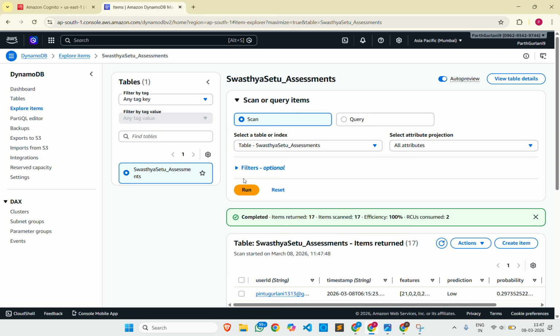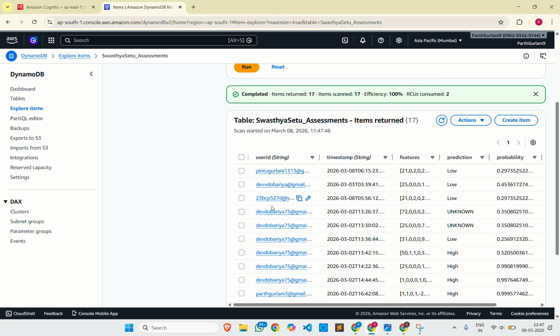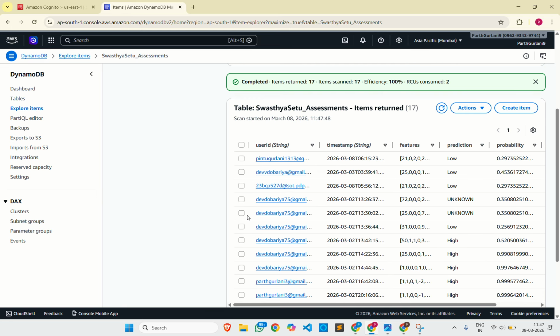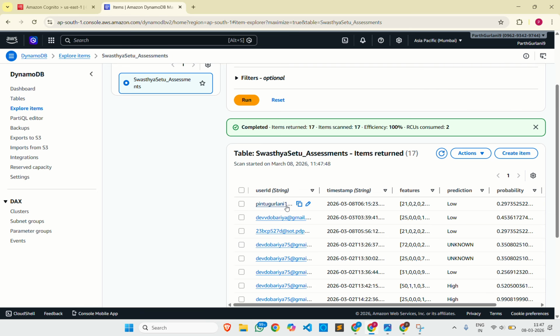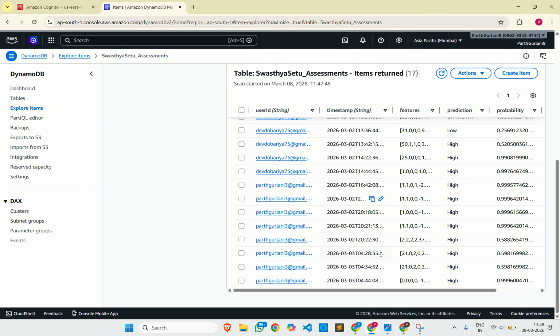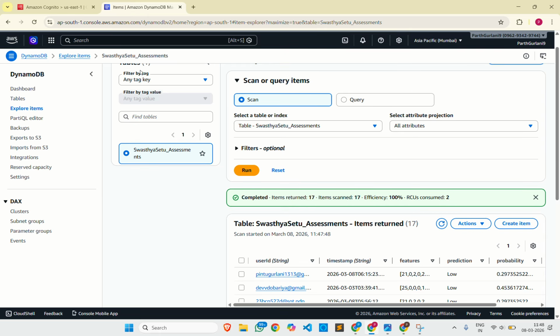Explore table items. We have also seen all the data comes from here. We have seen the last was the Pintu Gulani 1313 which we have done at 26 2026, features were this, prediction was low, and how much was all the probability score. The whole table we can see from here, and this can also perform multiple features, and this was my DynamoDB entry.